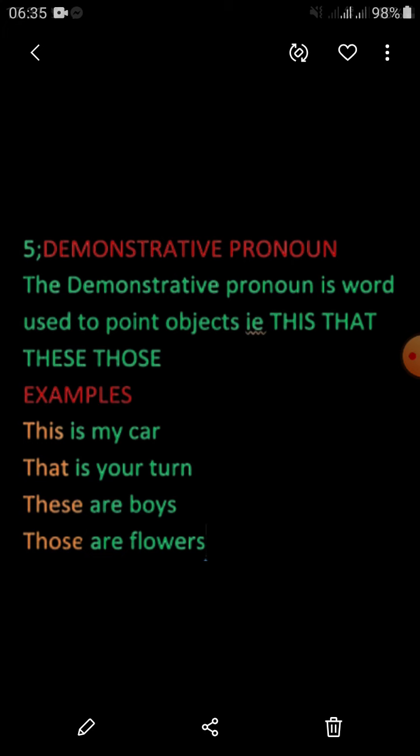Demonstrative pronoun. A demonstrative pronoun is a word used to point to objects, that is this, that, these, those. Look at the word this. Example, "This is my car, and that is your car." This is used for nearer objects, but that is used for farther ones. That is far away. "This is my car, that is your turn." "These are boys and those are flowers." So these are the examples of demonstrative pronouns.